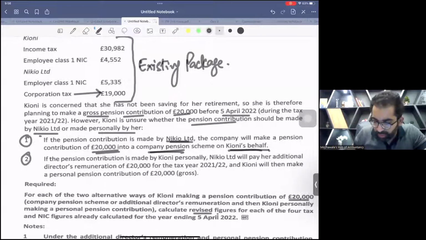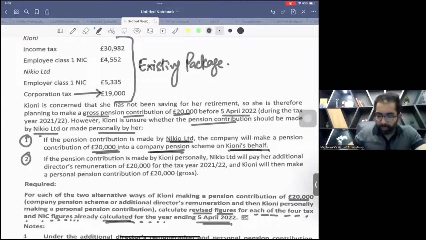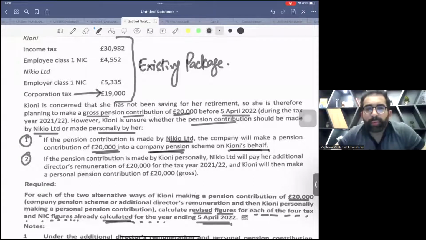Calculate the revised figures for each of the 4 tax and NIC figures already calculated for the year ended 5th April 2022. My dear student, you need to calculate all these four things again with your mind. But right now I'm only solving package number 1. Package number 2 is a different game. Package number 1 is a piece of cake.